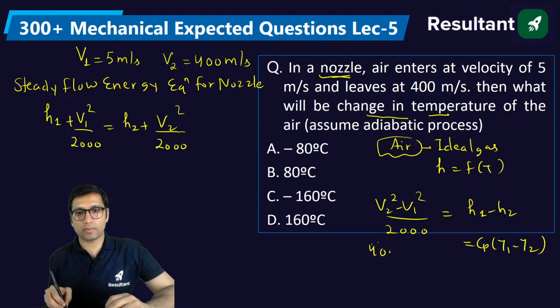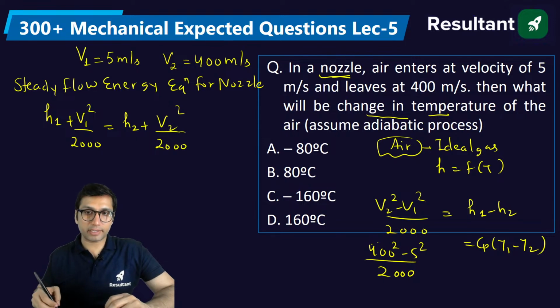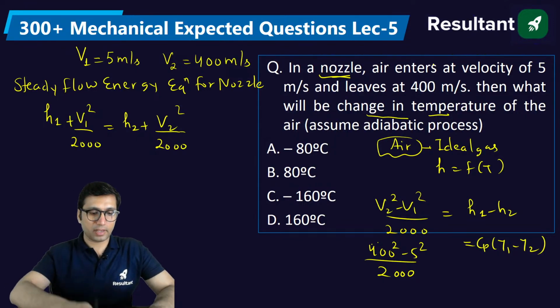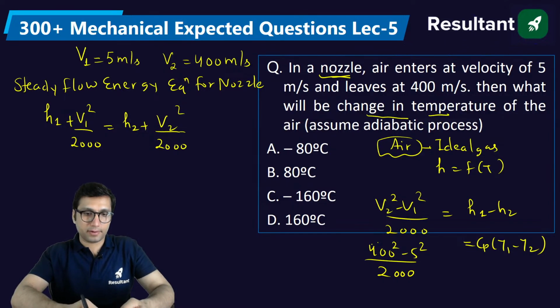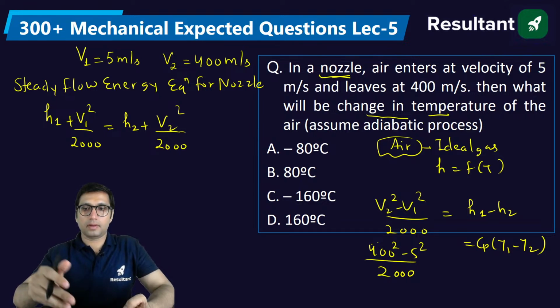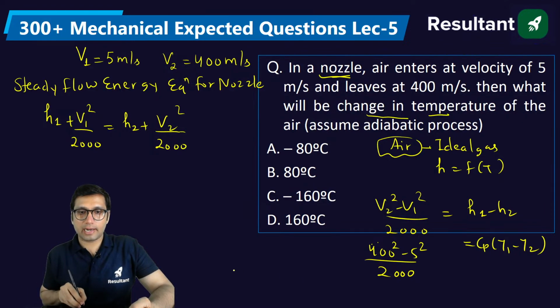V2 square minus V1 square by 2000 is 400 square minus 5 square by 2000. Okay, solve it. Cp you can take as 1 if not given. You will find the change in temperature. Tell me what is the change in temperature you are getting here. Okay, so if you solve this, you will get T1 minus T2 is somewhere around 79, 79.9. So it's 79.9 degrees Celsius.